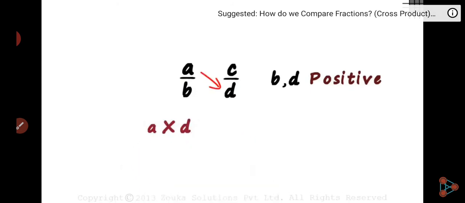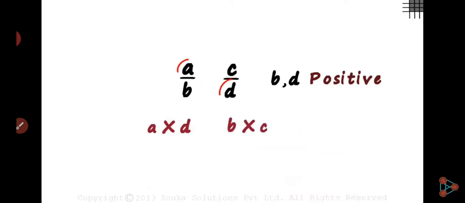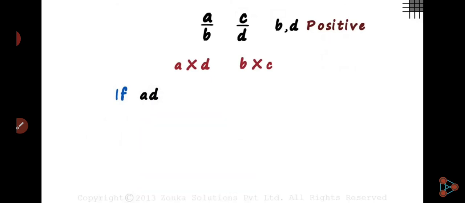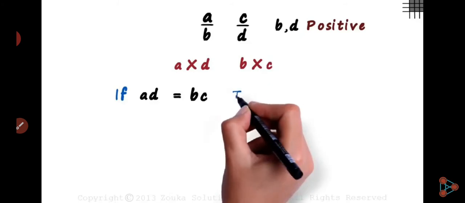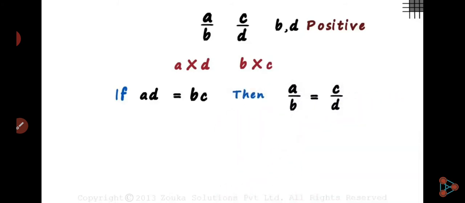Then we can cross multiply: a into d and b into c. If a into d and b into c are equal, then a upon b is equal to c upon d.